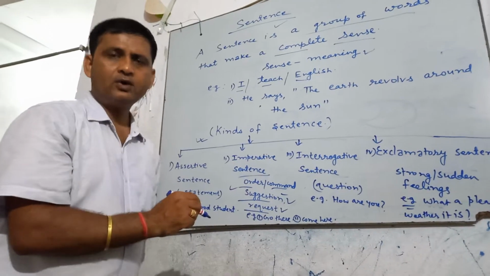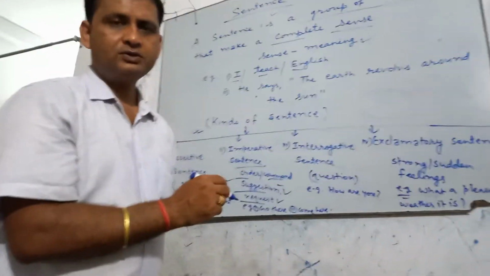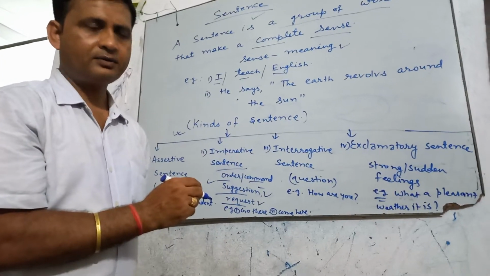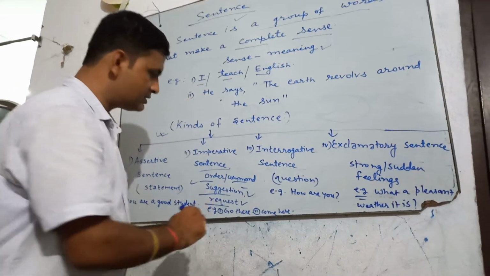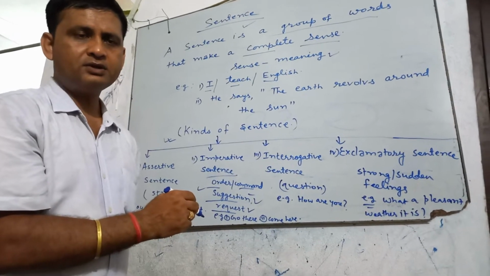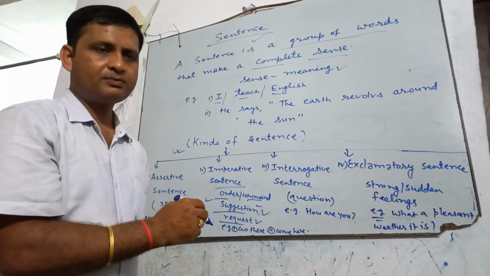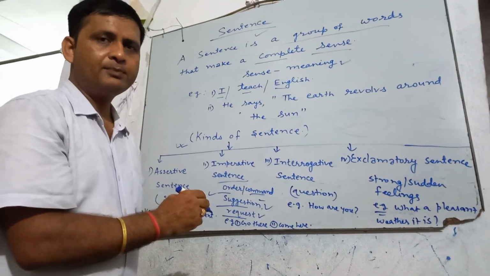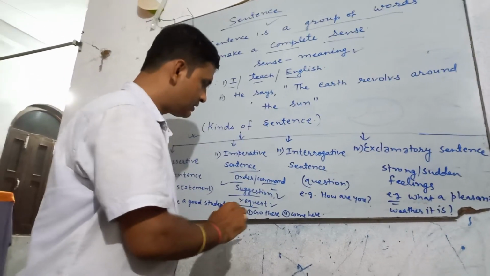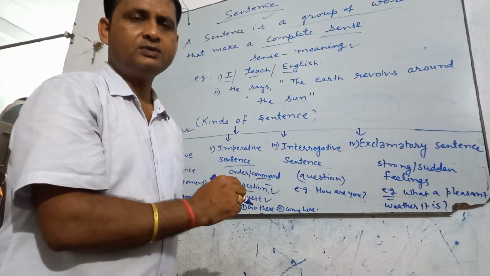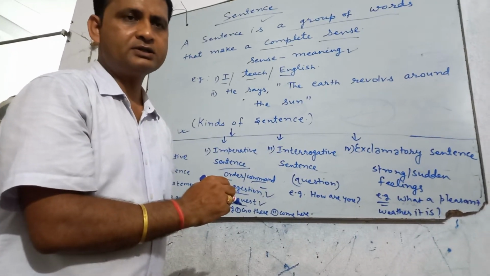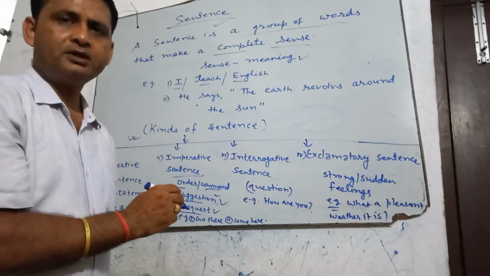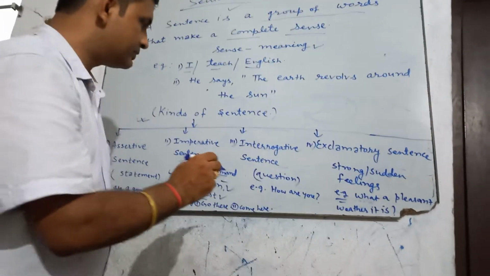If we have to give order, then we can use this example like go there, come here. If you have to give suggestion to somebody, then we can use these kind of examples like take medicine on time, help the poor, etc. If we have to request somebody, then we can use please or kindly in the sentence like help me please, kindly help the poor, etc.